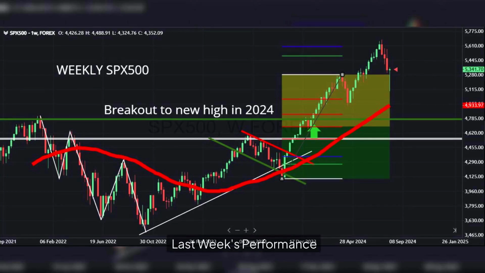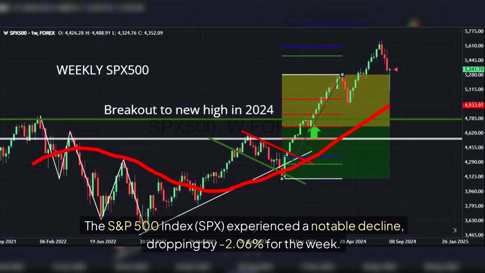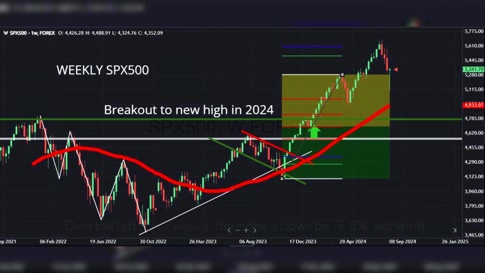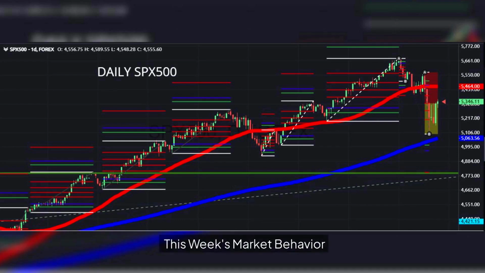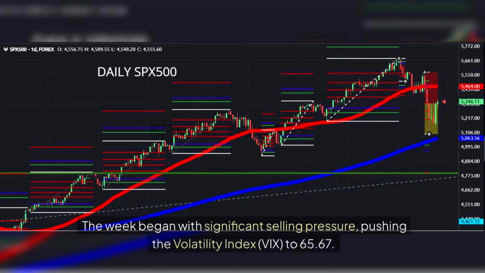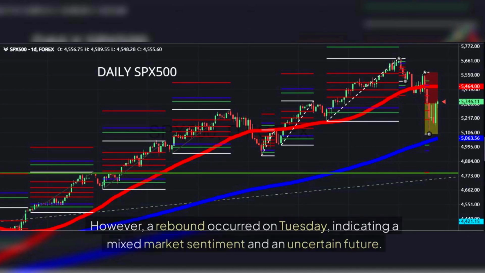Last week's performance. The S&P 500 Index, SPX, experienced a notable decline, dropping by -2.06% for the week. Over the last 3 weeks, the index is down by -5.5%, signaling a period of increased volatility and market uncertainty. This week's market behavior. The week began with significant selling pressure, pushing the Volatility Index, VIX, to 65.67. However, a rebound occurred on Tuesday, indicating a mixed market sentiment and an uncertain future.